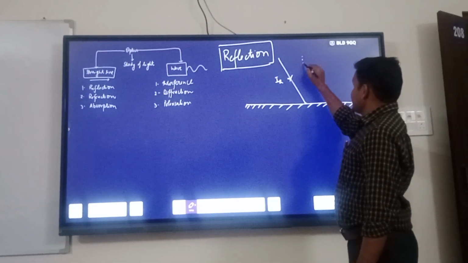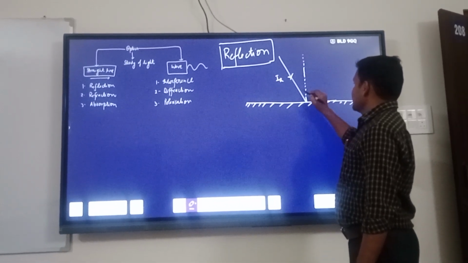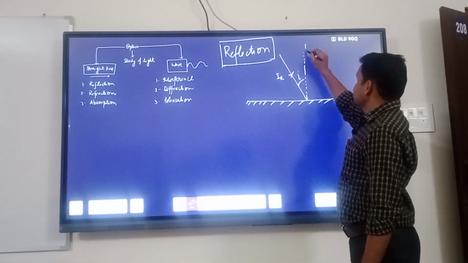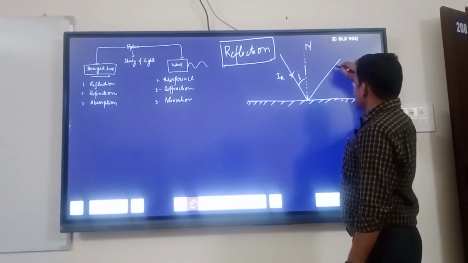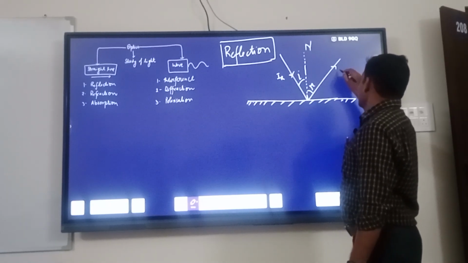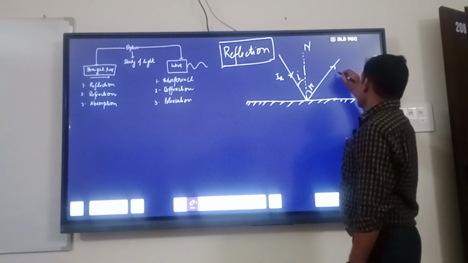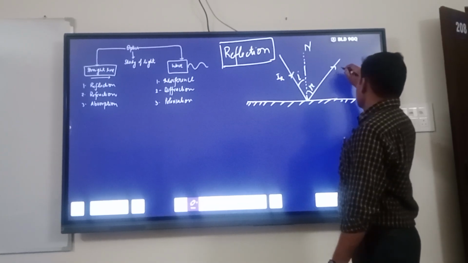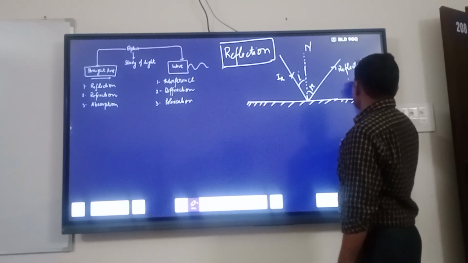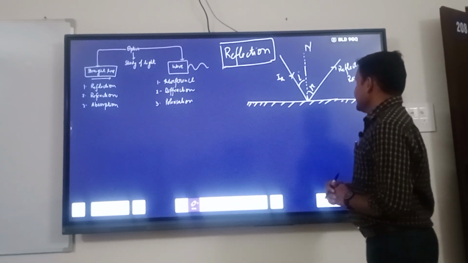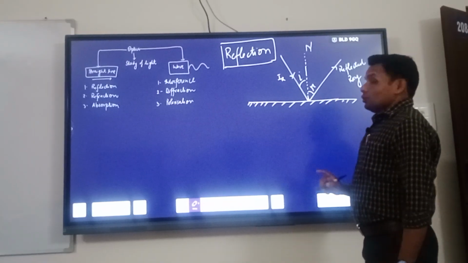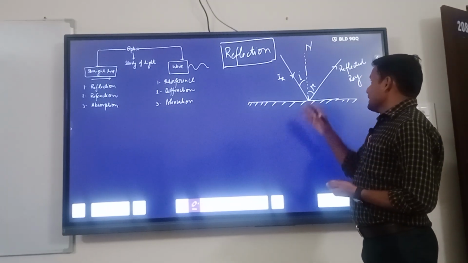At the point, this is the normal N. This angle is called I, the angle of incidence with the normal, and this angle is called the reflected angle R, and this is the reflected ray.